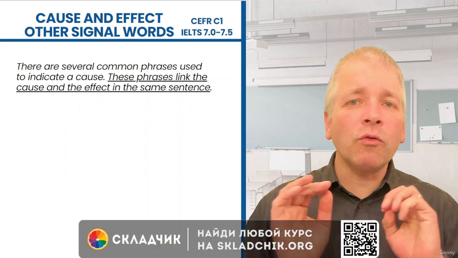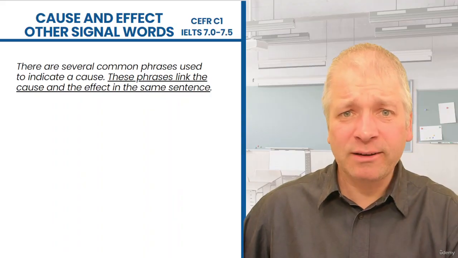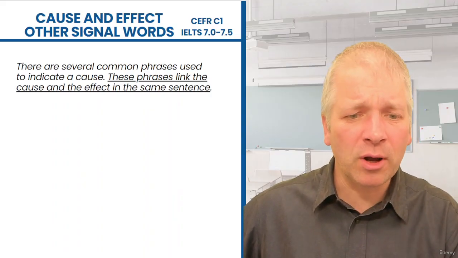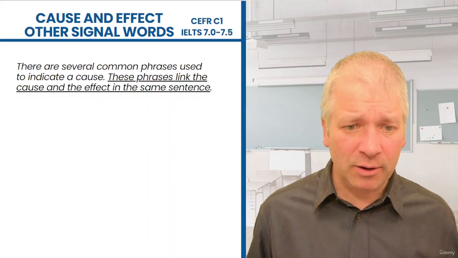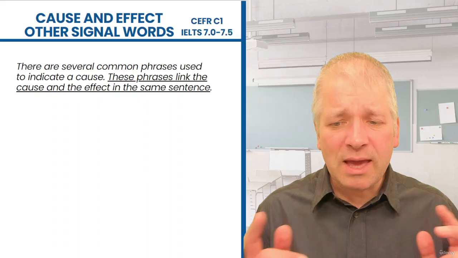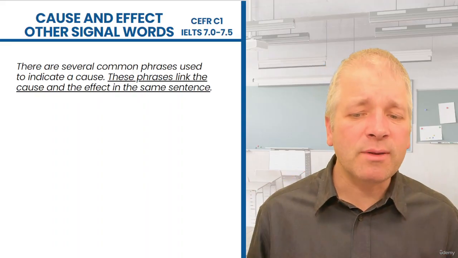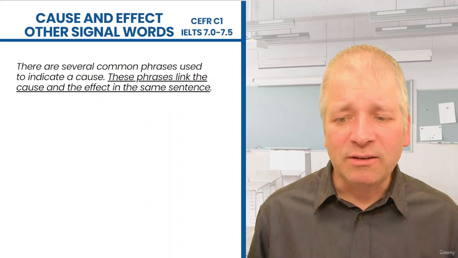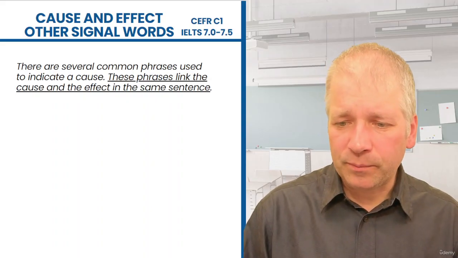There are a whole range of signal words that indicate cause and effect, and we're going to look at some of the more advanced ones here. The phrases that I'm going to explain link the cause and effect in the same sentence at the beginning, and then I'll come to some that link them in different sentences.